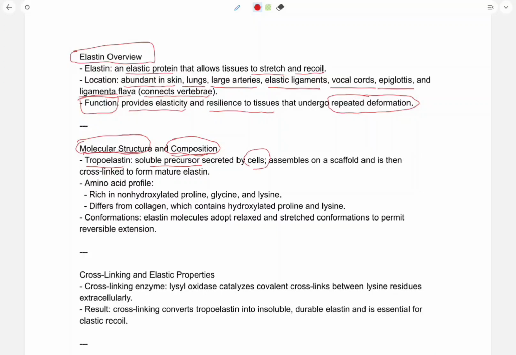Tropoelastin is a soluble precursor that is secreted by the cells. It assembles on a scaffold and is then cross-linked to form mature elastin. So tropoelastin is the major component of elastin itself, and tropoelastin molecules cross-link to one another and assemble to form mature elastin.